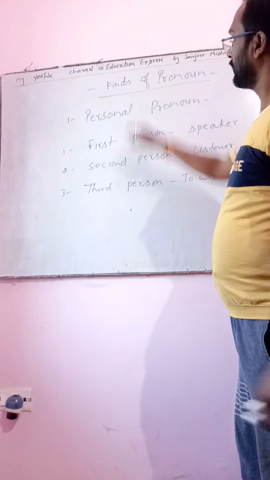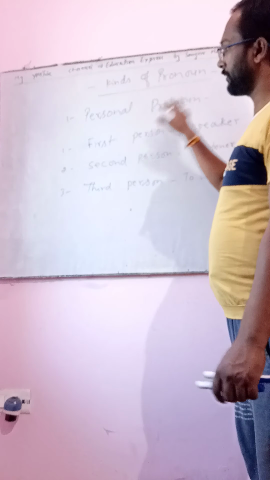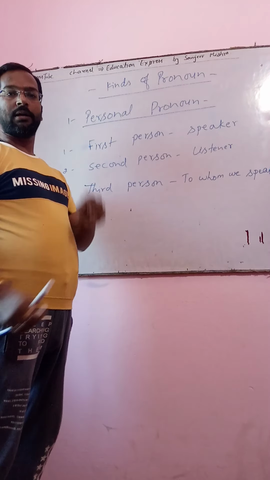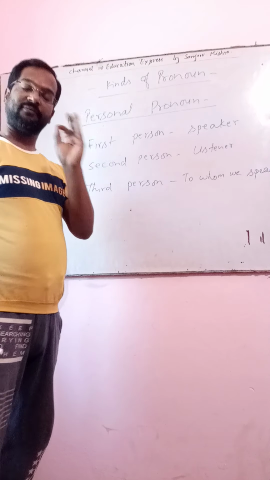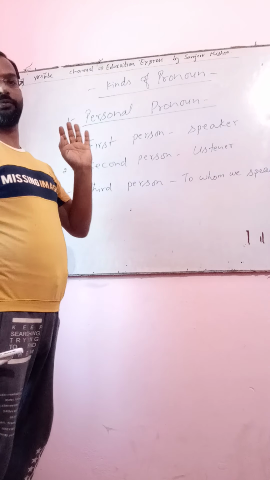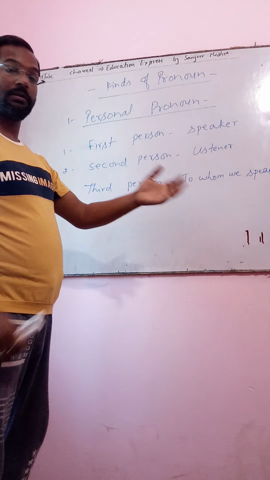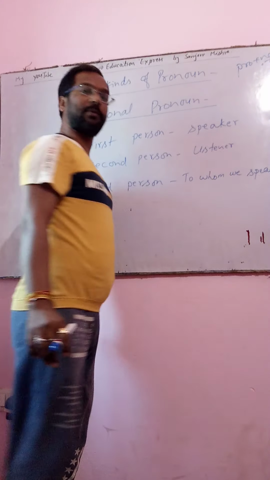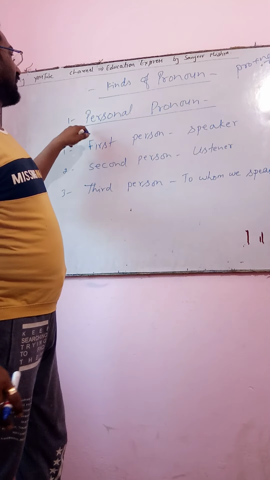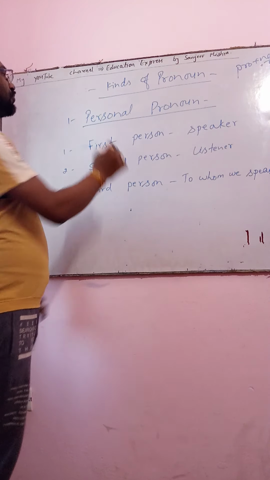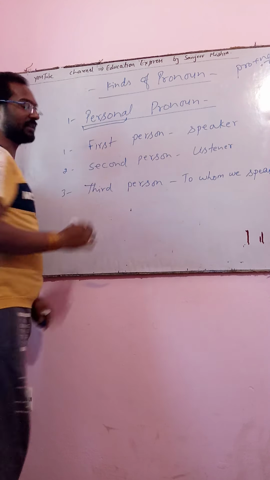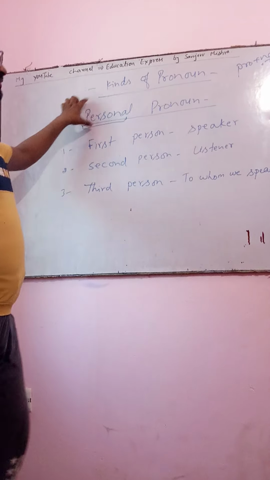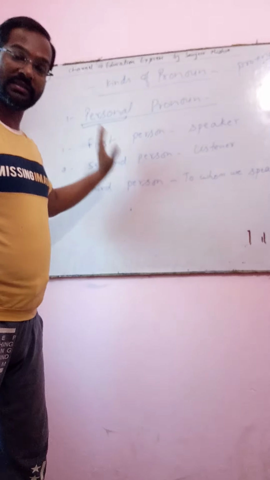Now we will discuss the kinds of pronoun. First I have taken personal pronoun. Look at one thing. In every question there is a hidden answer also. Earlier we discussed what is pronoun. You have seen pro plus noun, means you have seen the name about noun. Now when the question arises, what is personal pronoun? So look at this. Personal means person, which is related to a person. Personal pronoun is related to person only.